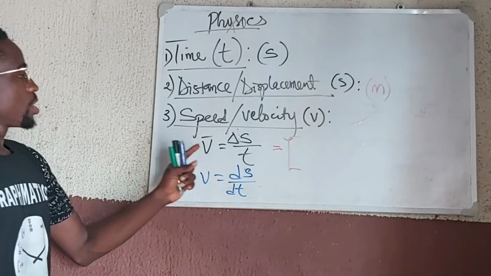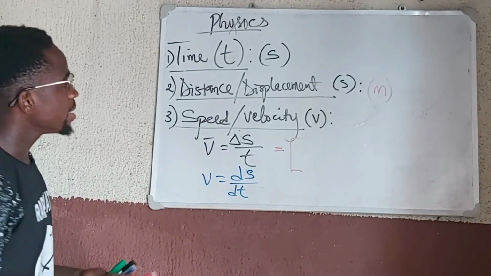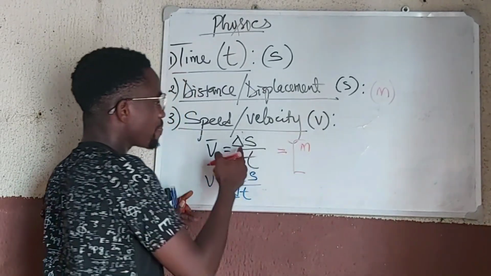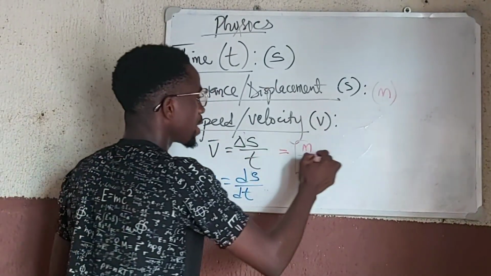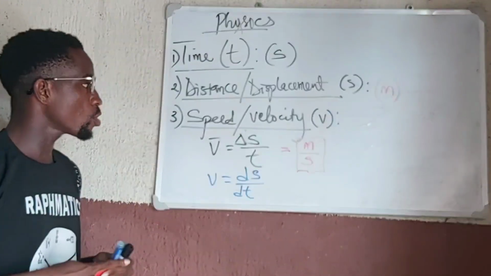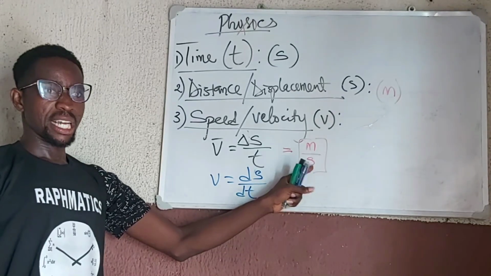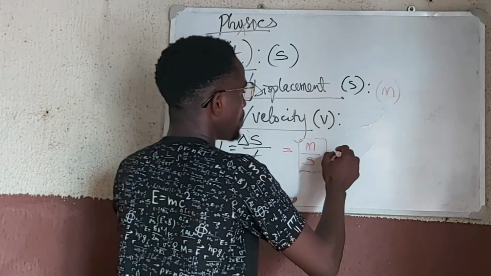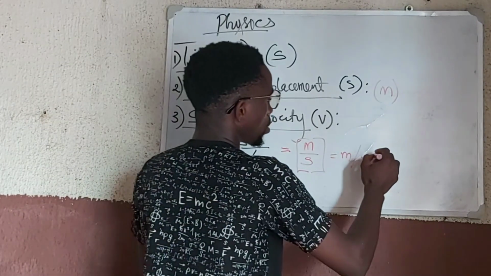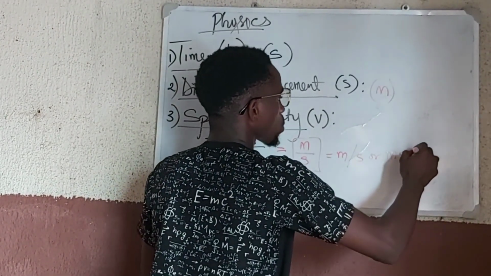Okay, so if you want to find the unit of speed or velocity, we have meter on top for displacement, and we have seconds for time under. So the unit is meter over second, which can be written as meter per second, or you simply write it as m s raised to power minus 1.